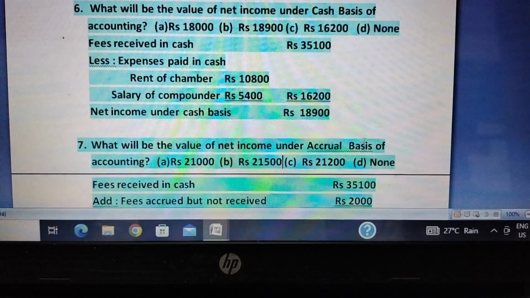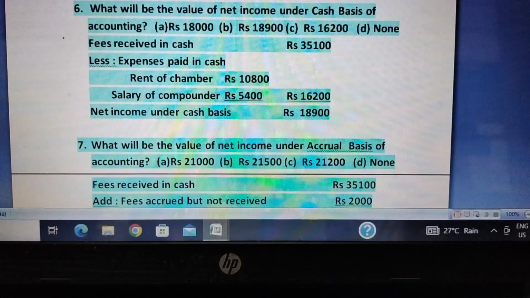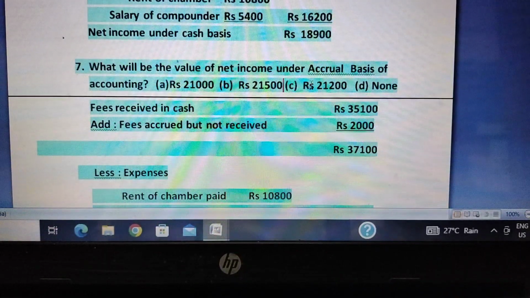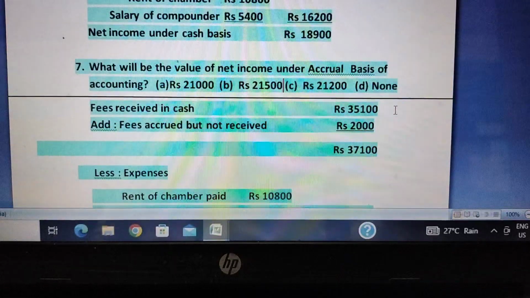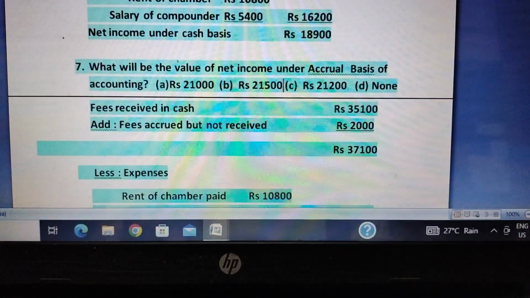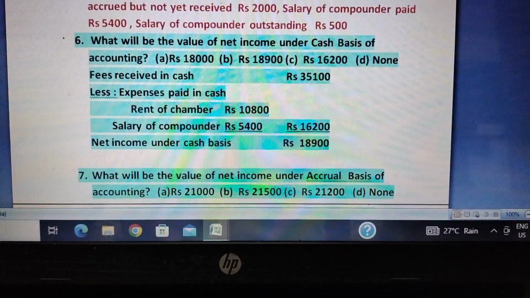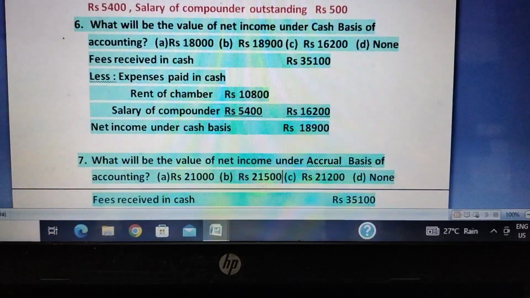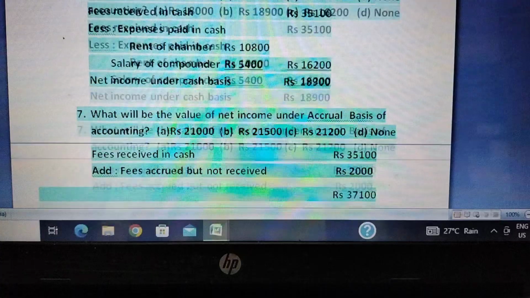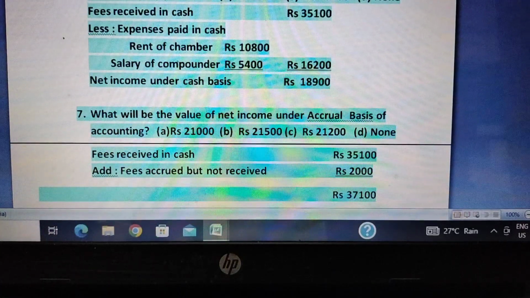So what we'll do: fees received in cash, as already given in the question, is 35,100, included as in the cash basis. And fees due but not received was 2,000. If you see the question, fees accrued but not received 2,000 should also be included, because we should include the income for this year whether received or not.